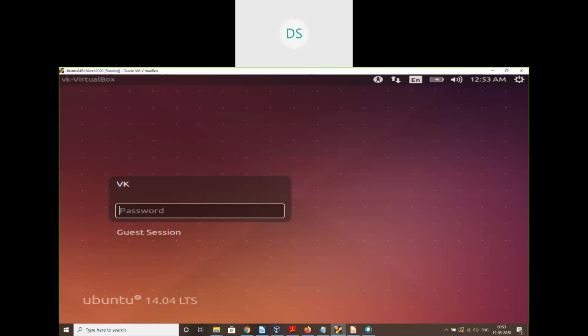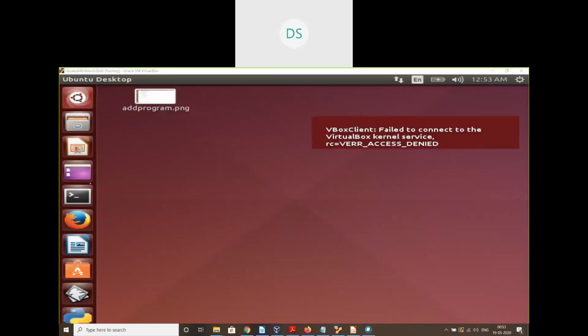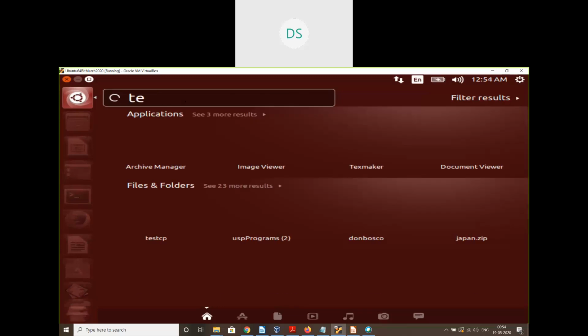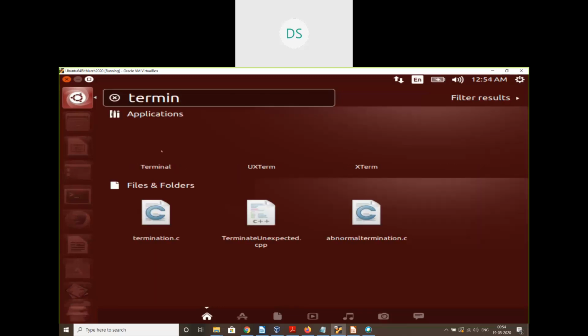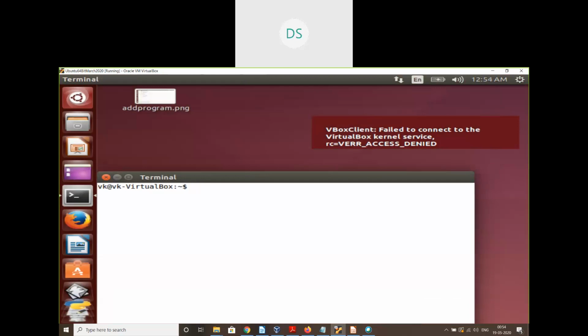I'll be using the Ubuntu OS for demonstration purposes. I've logged in to the system using my login credentials. Once we log in, we can see various application launchers here. Either we can launch the terminal or we can search by typing the name, say terminal. You can see the terminal is listed here. The dollar prompt that we see here is nothing but the shell prompt, where we can execute the commands.